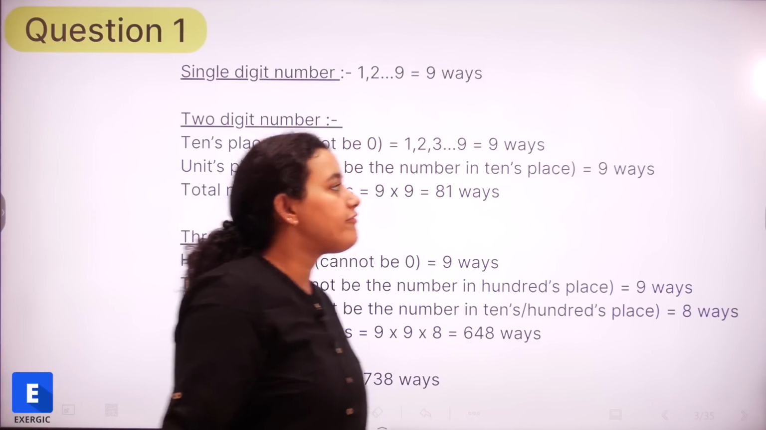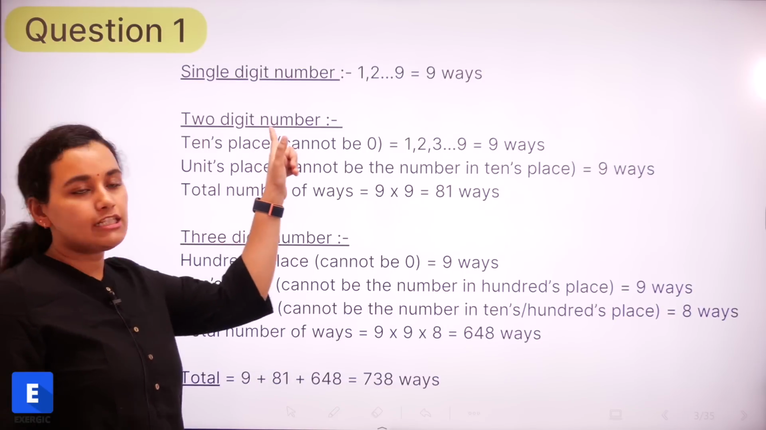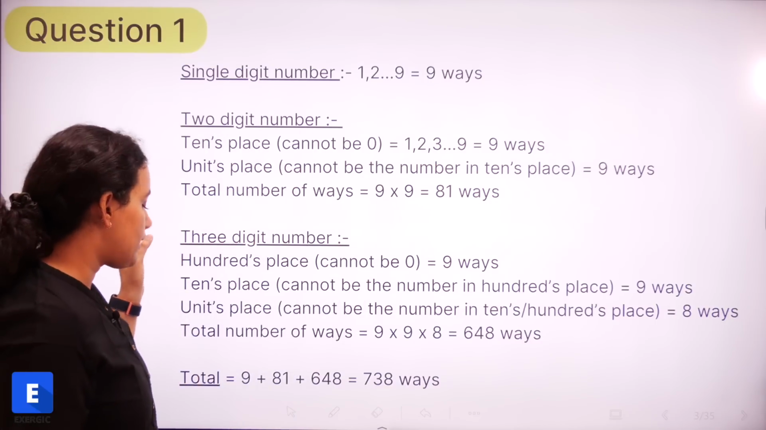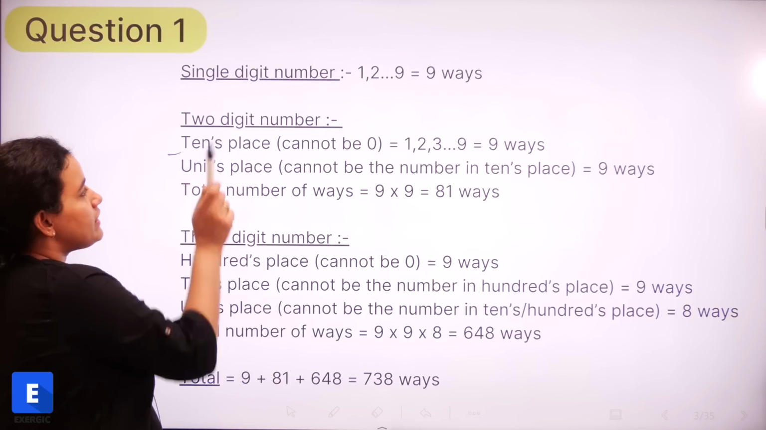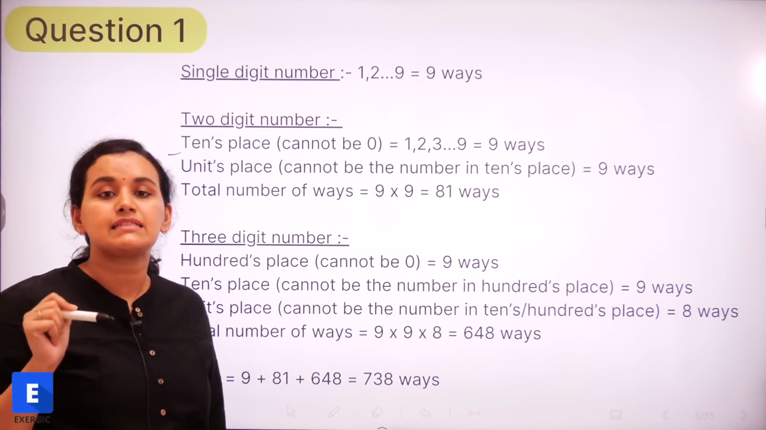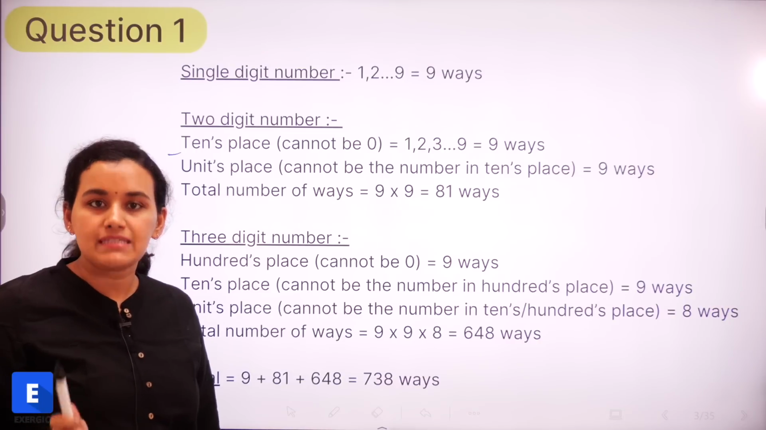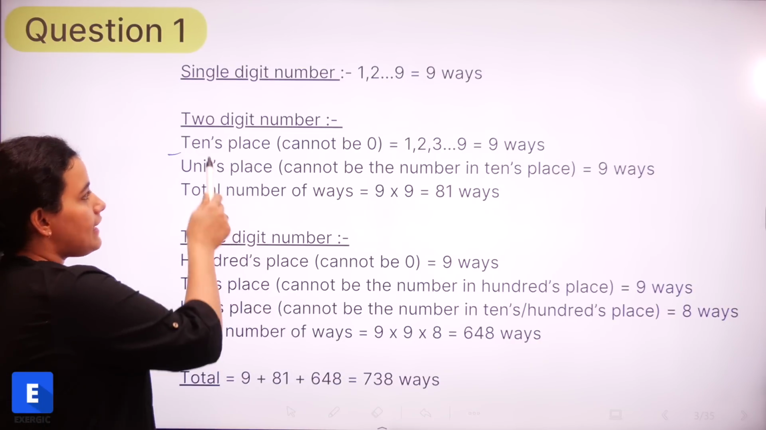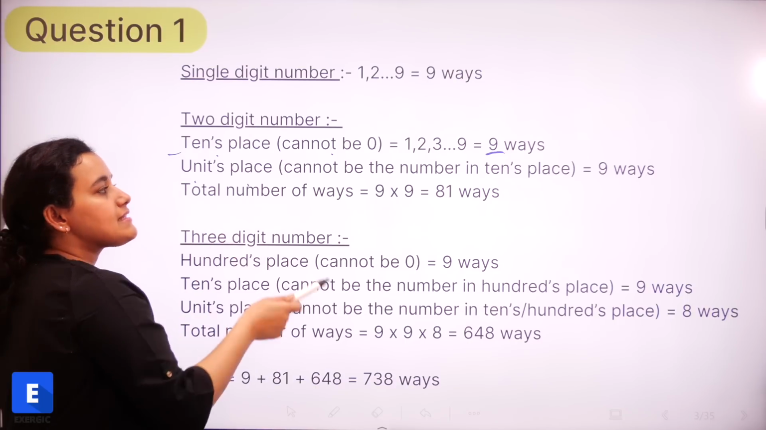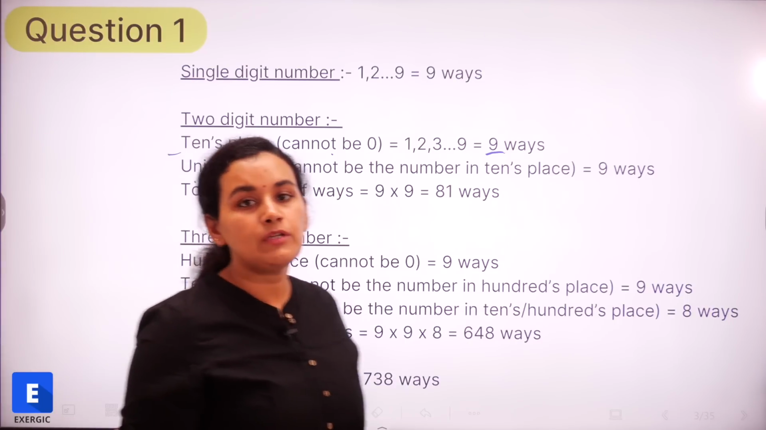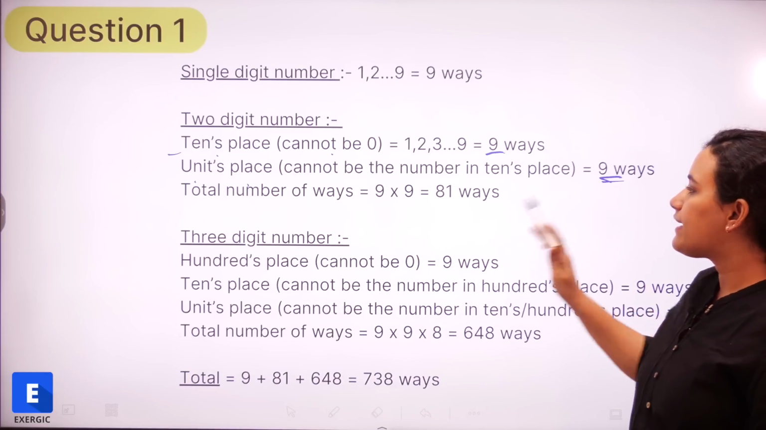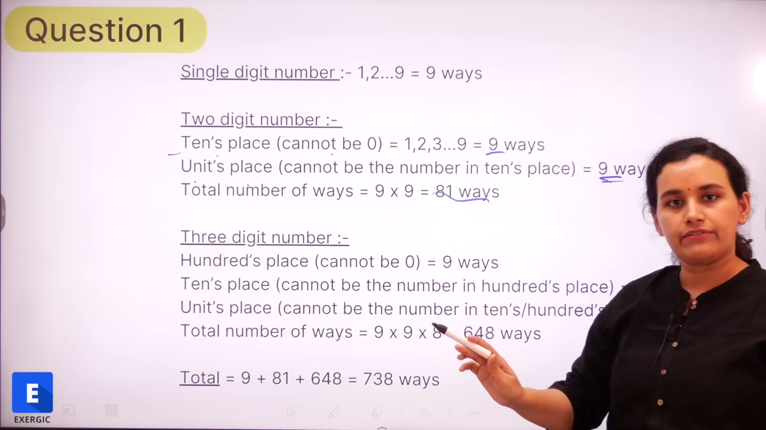So this is what we have done. We're looking at single digit numbers. How many? Right from 1 till 9. So 9 ways. We're looking at 2-digit number. First we consider tens place. We'll always start with the tens place, because the tens place has a constraint that it cannot be 0, right? So we start with the tens place. It cannot be 0. So again 9 ways. And the units place can be any number except the one which is there in the tens place, right? So again that can be done in 9 ways. So total is 9 into 9, 81 ways.